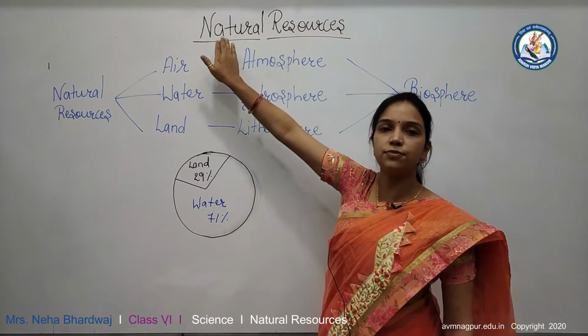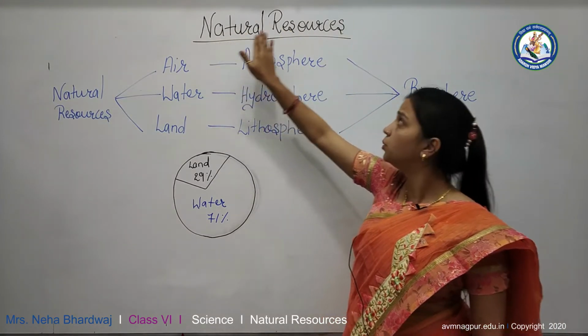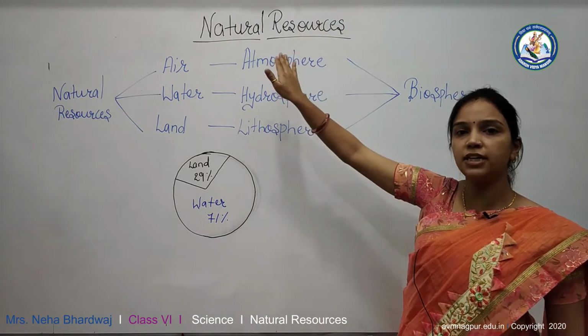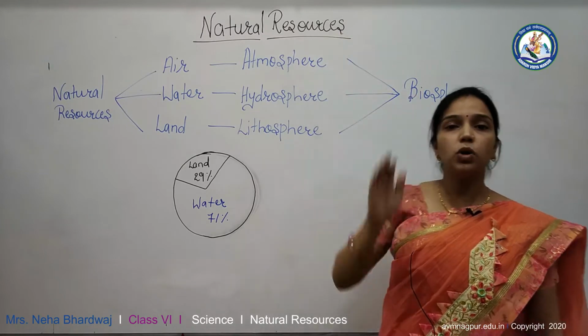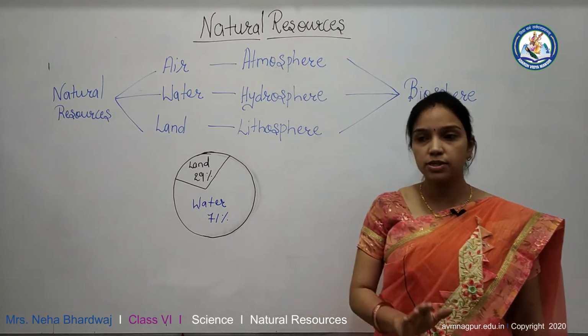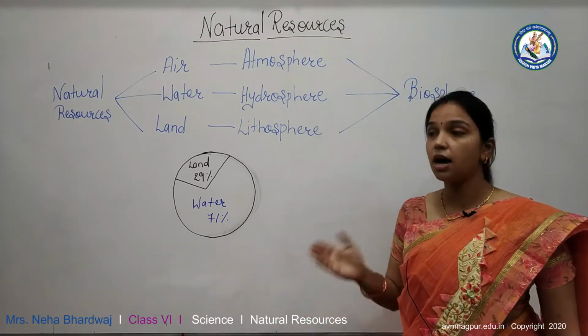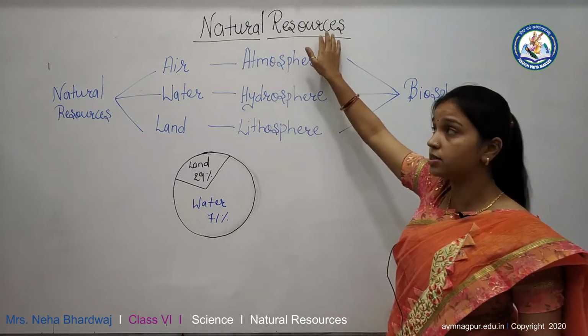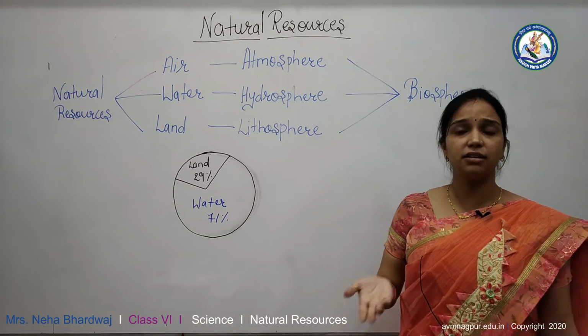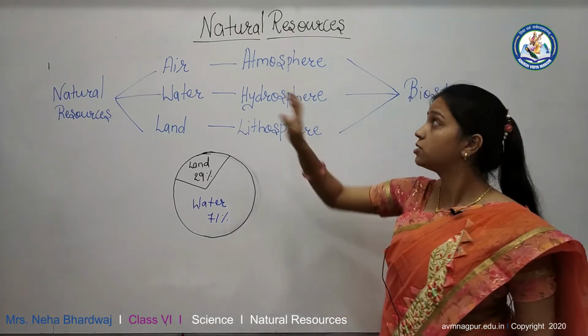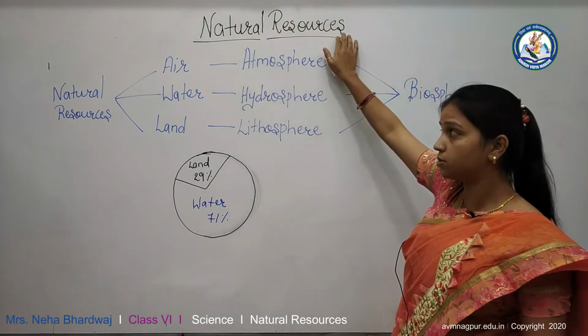You know the meaning of natural. Natural means nature. What are resources? Things which are available to use are called resources. What are natural resources then? The resources that are available to use and which we get from nature are called natural resources. From nature we get them free of cost. So that is natural resources.